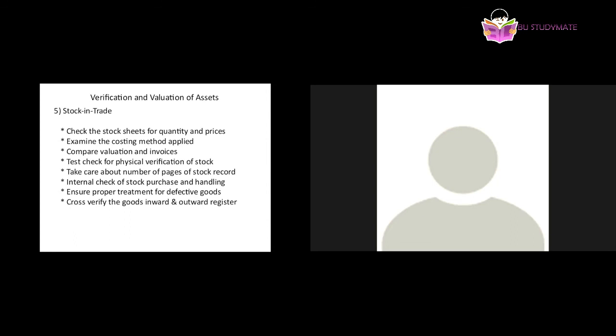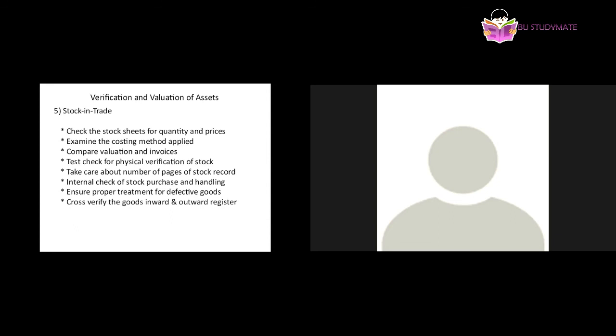Then compare valuation and invoices. Means he needs to compare the bills that he has with him, and then cross verify the exact accuracy of the valuation method done. That is called comparison of valuation and invoices. Test check for physical verification of stock.